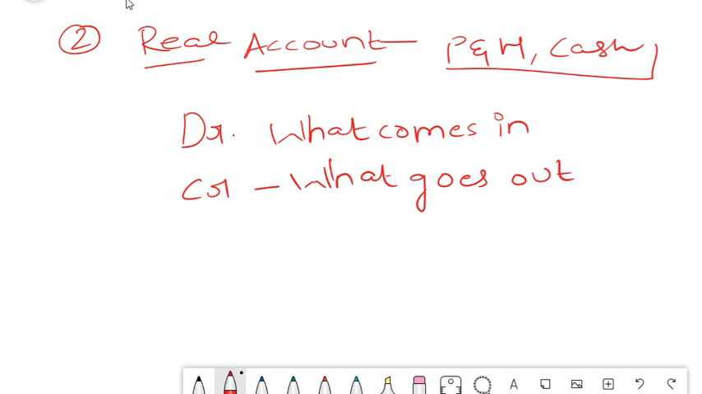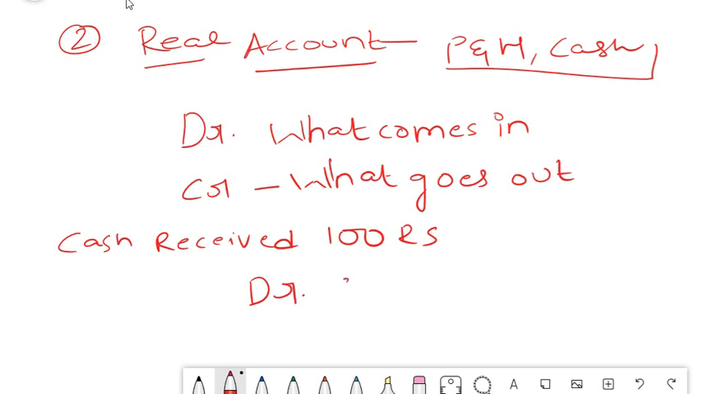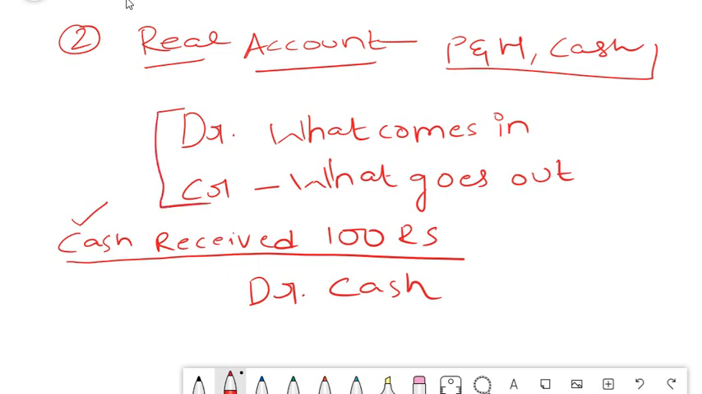Simple example, cash received 100 rupees. So here you have to debit cash. First thing when you see this transaction is you should identify the type of account. Is cash a personal account? No. Is cash a real account? Yes. So if it is a real account, what does the rule say? Debit what comes in and credit what goes out. So you have to debit 100 to cash account. This is the logic behind it.